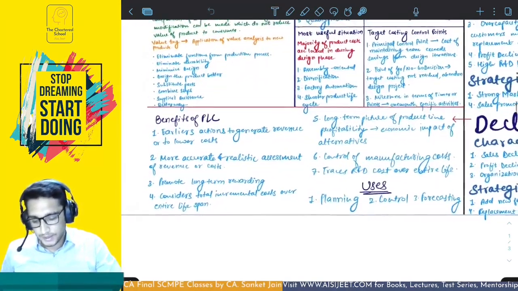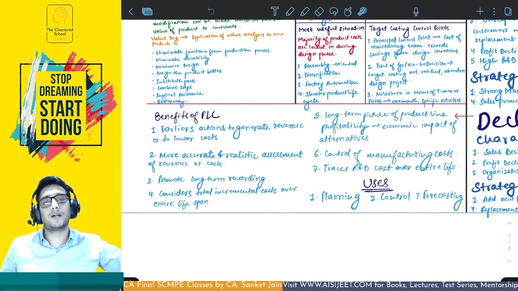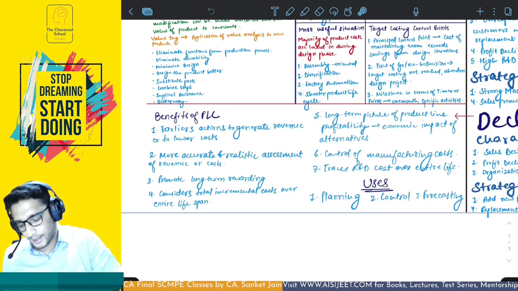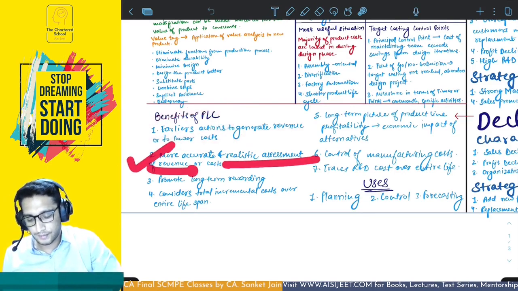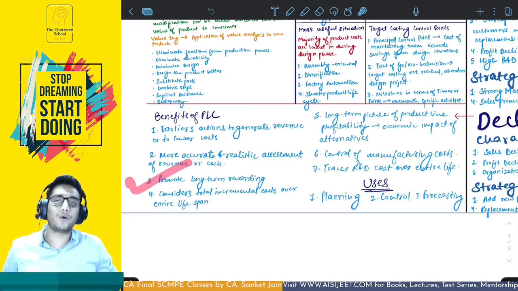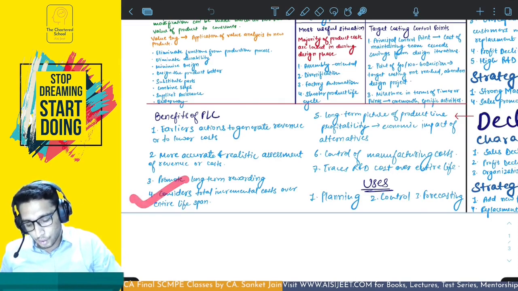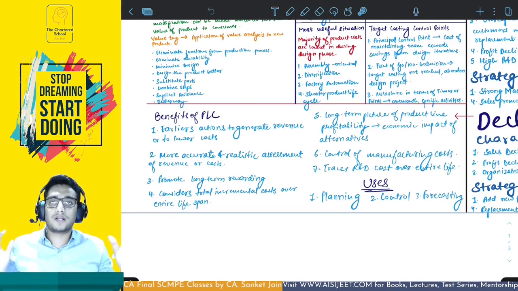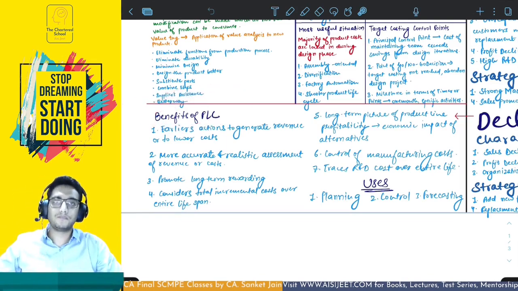Now the benefits of PLC is that earlier actions to generate revenue or lower cost can be taken because you're looking at the entire product life cycle, so you also focus upon the other stages of life cycle, so you can take earlier action to generate revenue and lower cost. Second is more accurate and realistic assessment of revenue or cost because you are looking at the entire life cycle. Third is it promotes long term rewarding because again of course the entire life cycle of the product. Fourth is considers the total incremental cost over entire lifespan. For example, R&D might not be considered under the normal approach, but PLC would consider R&D as well, right?